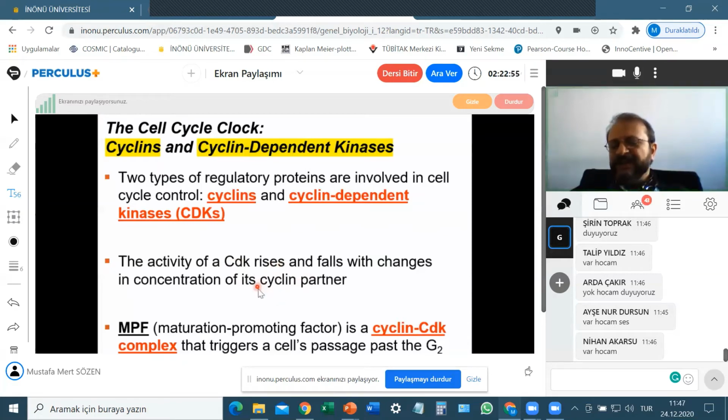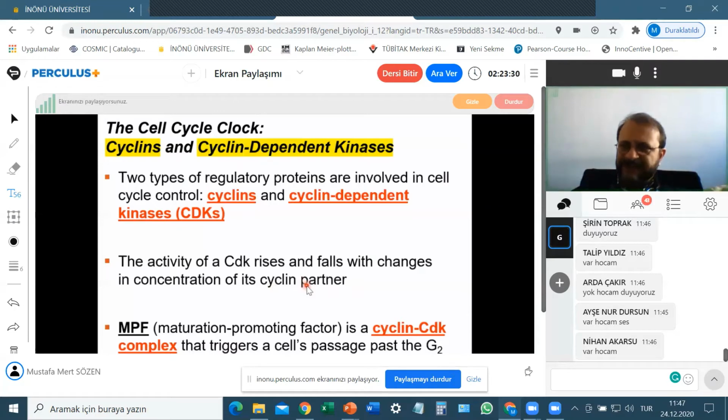So to increase the concentration of cyclin or any other protein in a cell, what does a cell have to do? It has to synthesize that protein. So we are going to protein synthesis. So the cell synthesizes a protein. This protein can be a cyclin or any other protein. Do you think once a protein is synthesized, it's always there? It always stays in the cell? If you think so, it's not.